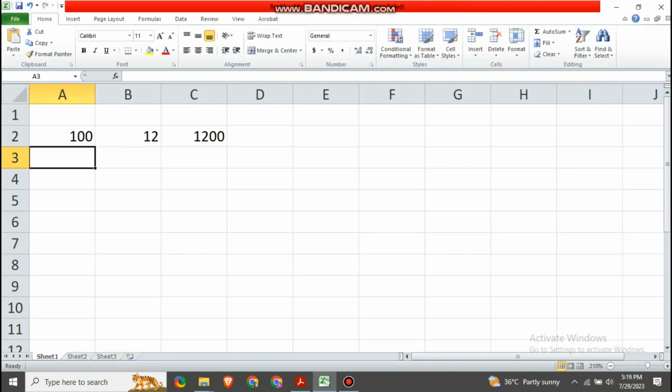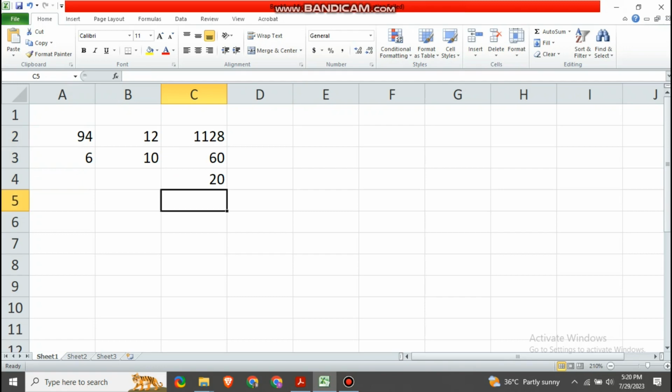But from this, 6 units can be sold only for 10, that means 60. But we need to incur an additional cost of 20. So if I subtract 6 units from here, that gives me 94 units, and my total will change.